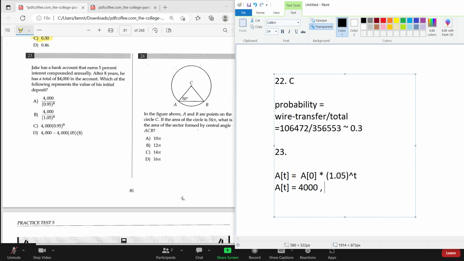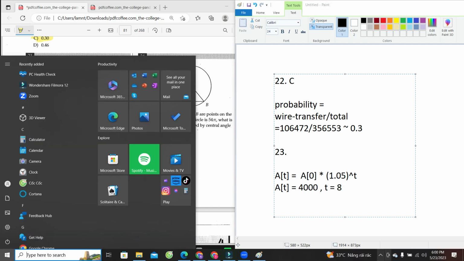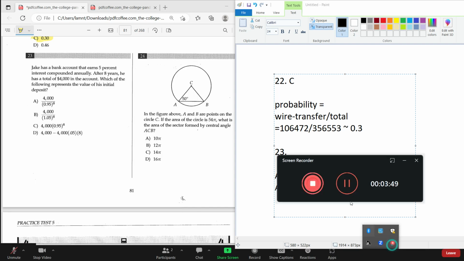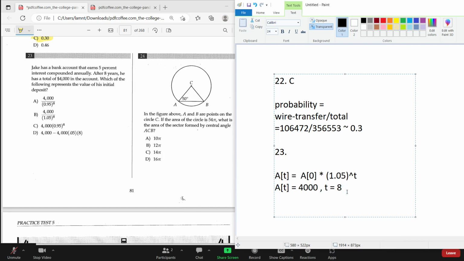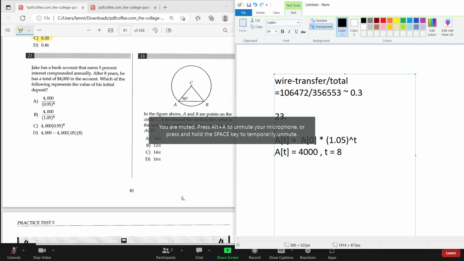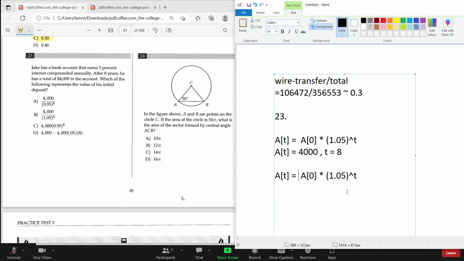And we know that t is equal to 8. So now we can put it in the equation and find A0. We're going to replace t with 8 and replace At with 4,000. So we can figure out A0 is going to be 4,000 over this term, right?